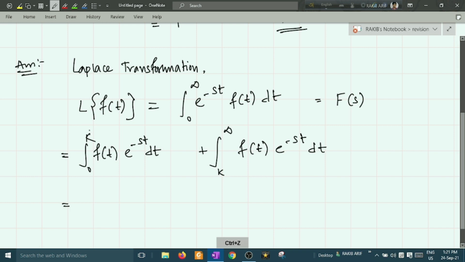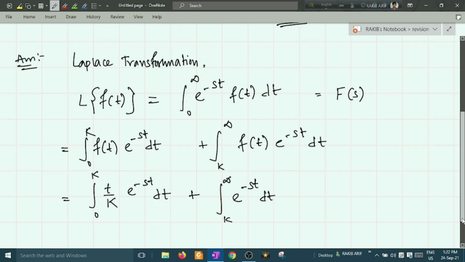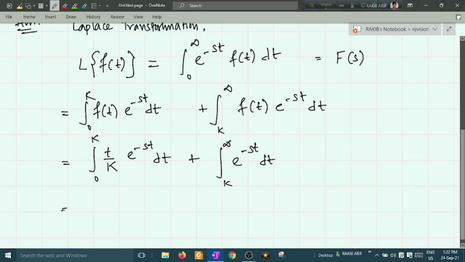The value of f of t is t by k, with limit 0 to k, e to the power minus st dt. Plus, what is the value of the function in the other limit? This is unity, this means 1. I am not writing this 1 here because for simplicity it could be omitted.